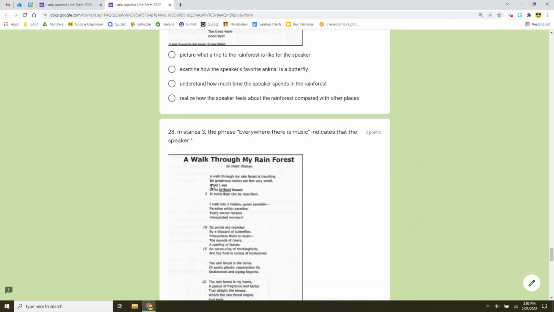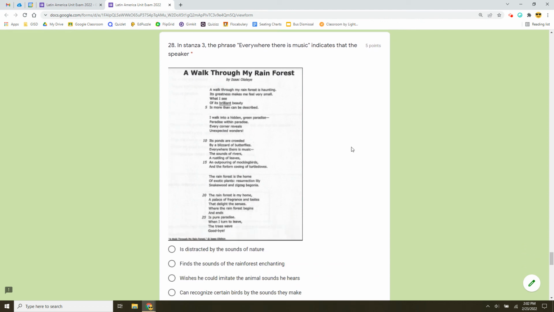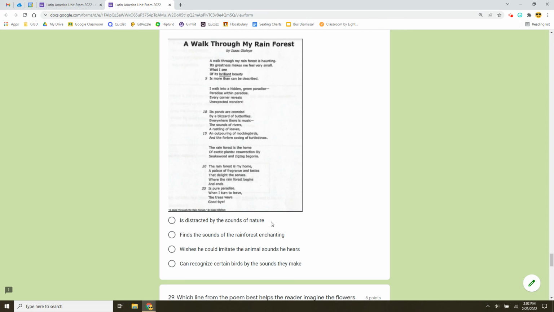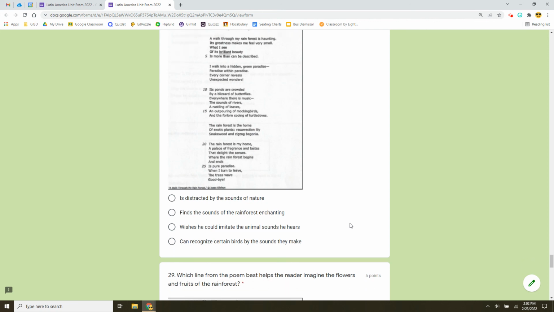In stanza 3, 1, 2, 3, there is a line that says, "Everywhere there is music." This indicates that the speaker is distracted by the sounds of nature, finds the sounds of the rainforest enchanting, wishes he could imitate the animal sounds he hears, or can recognize certain birds by the sound they make.